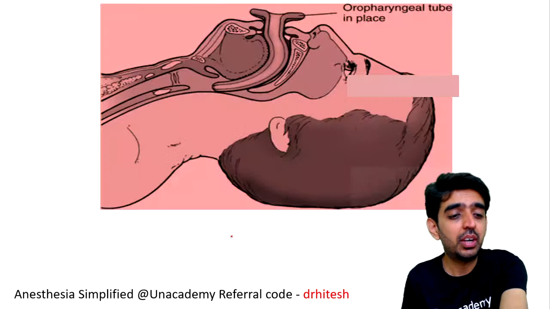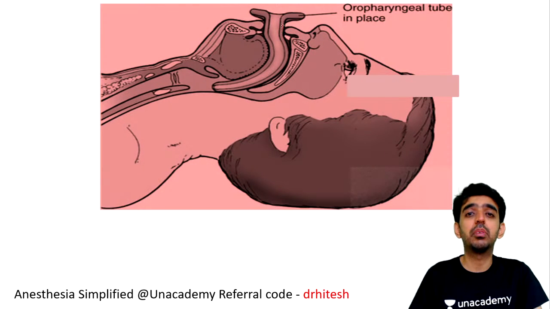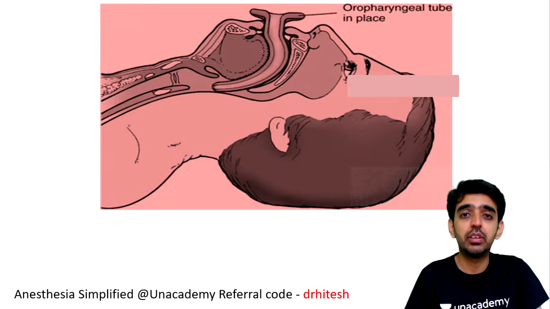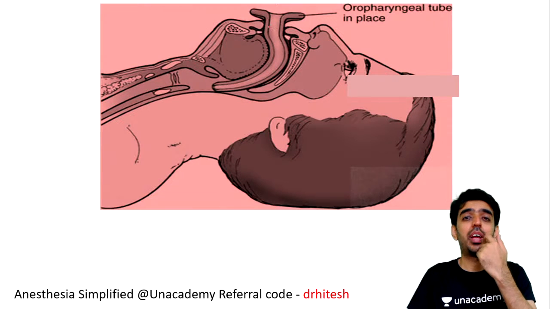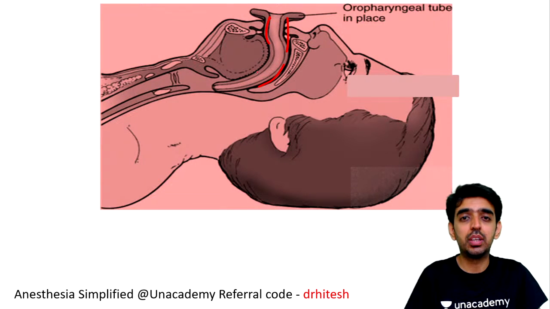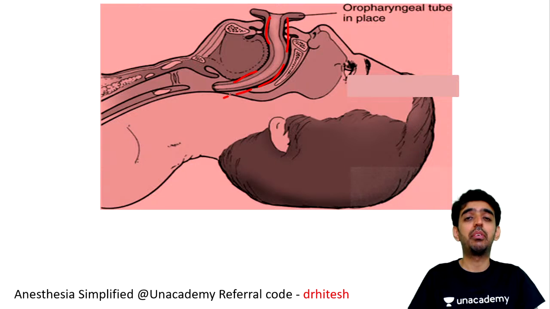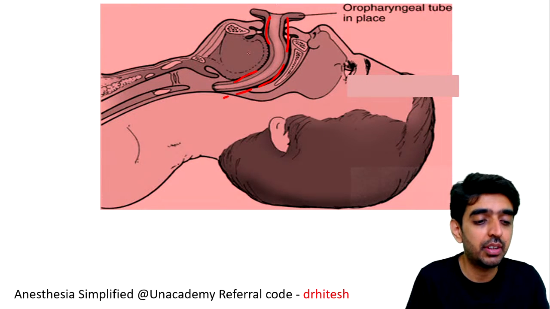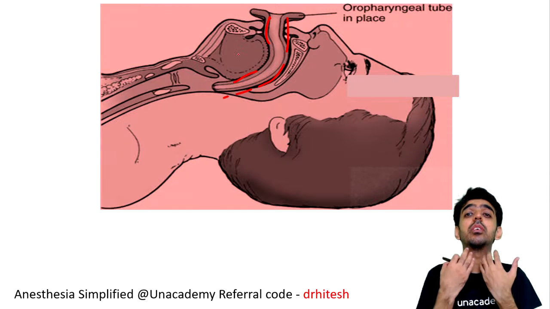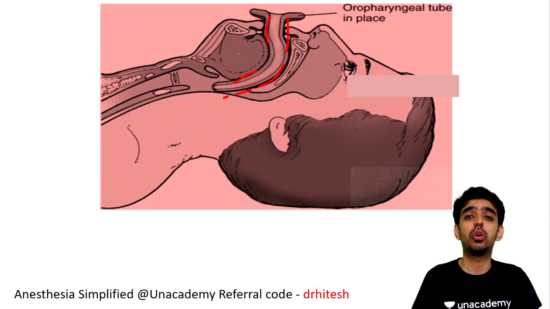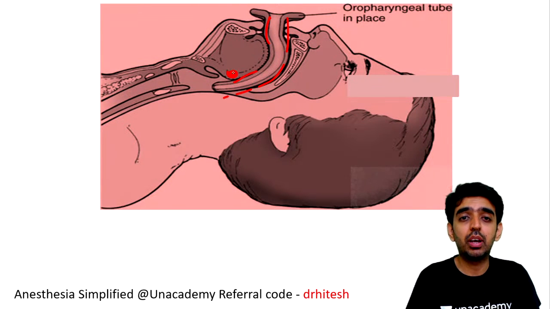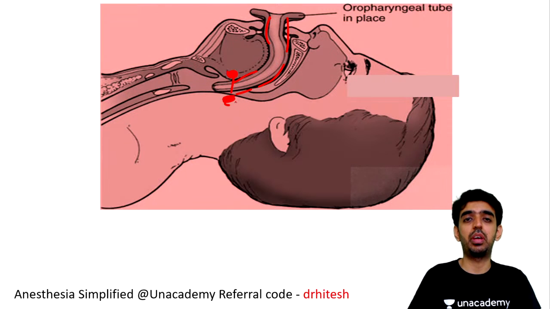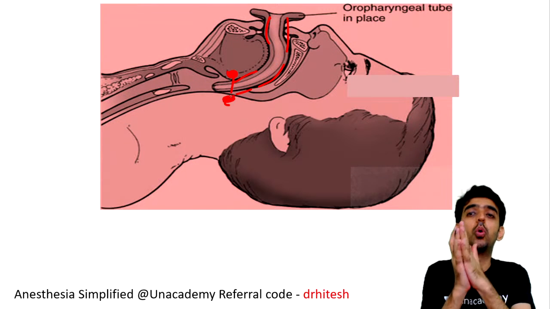Look at this figure, what it is having. It is nothing but an oropharyngeal airway that you can see. It is inserted via the mouth and it sits in the oral cavity against the posterior pharyngeal wall. What happens when the patient is anesthetized, when the patient collapses, when the patient is not able to maintain the airway? The base of the tongue falls onto the posterior pharyngeal wall. So the opening is blocked.